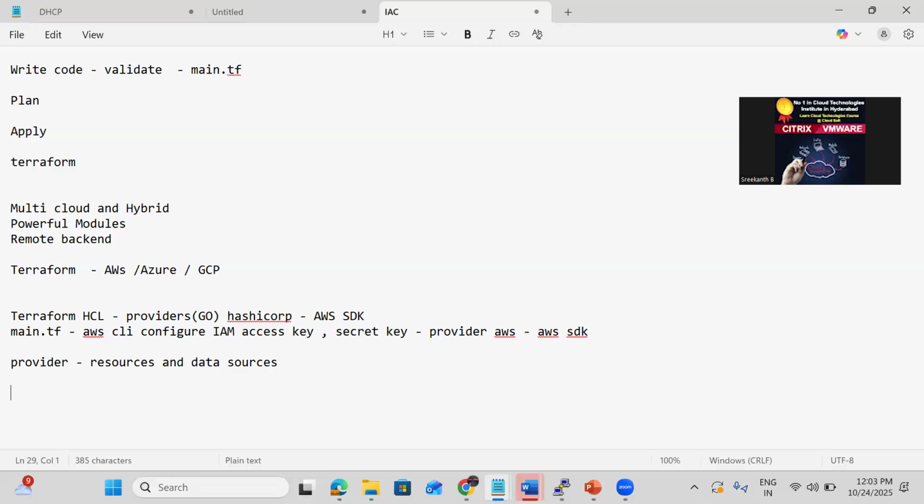And definitely authentication is required before it communicates. Using the IAM access key and secret key, we communicate and provision the resources. So finally, that is how the provider communicates.